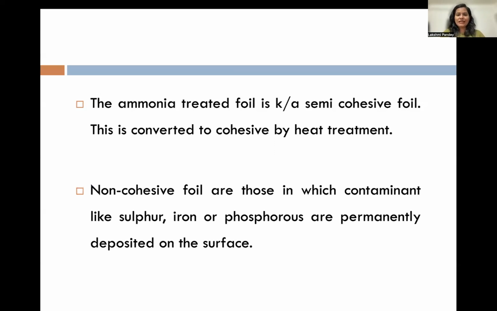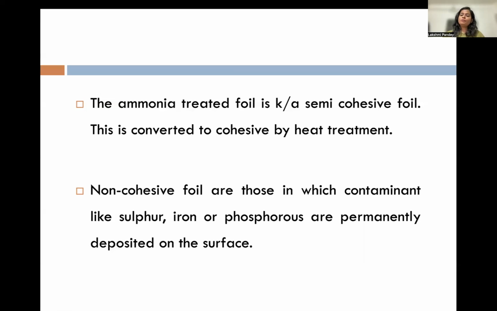So what is done in the factories, because some gases get incorporated very strongly, is that they place ammonia. When ammonia gets incorporated in the gold foil, the cohesiveness is very mild. So during the transportation phase, they will place the ammonia, or they will make it impure.